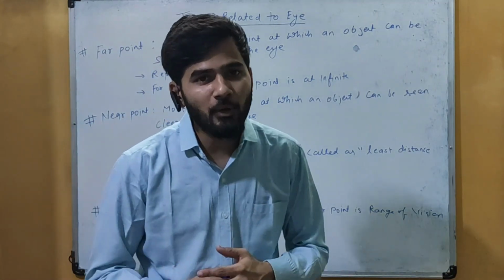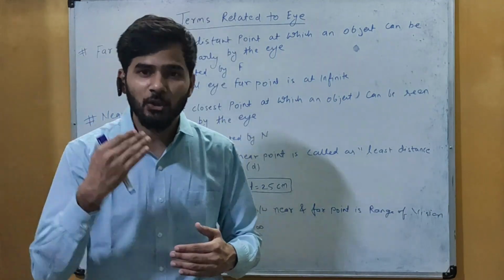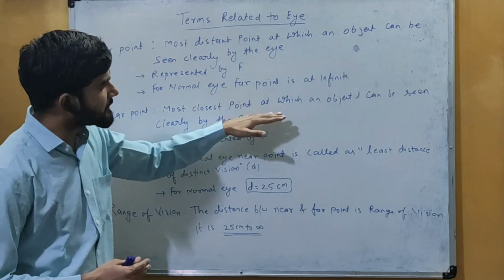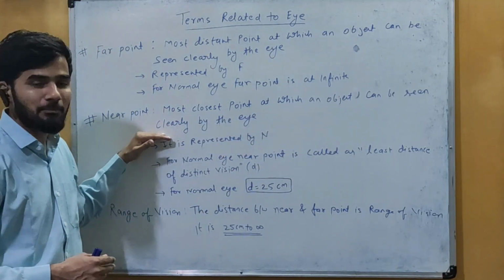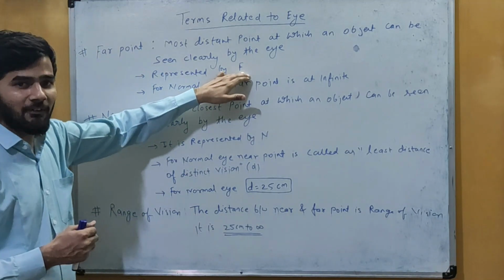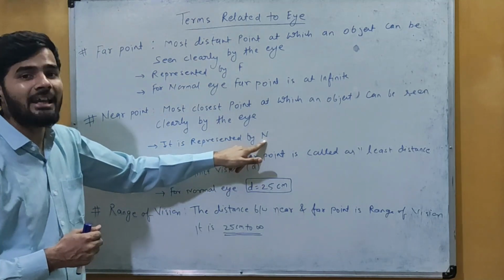Now as we have the far point, we also have a near point. What is the near point? It is the closest point up to which a normal human eye can see. So the closest point at which an object can be seen clearly by the eye, that is called as the near point. As the far point was represented by F, in the same way the near point is represented by N.